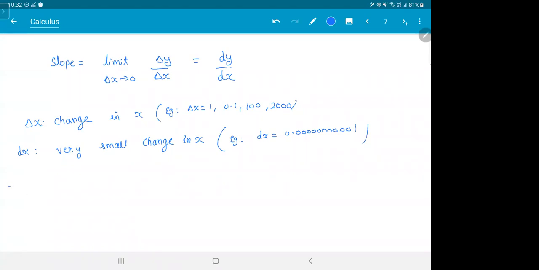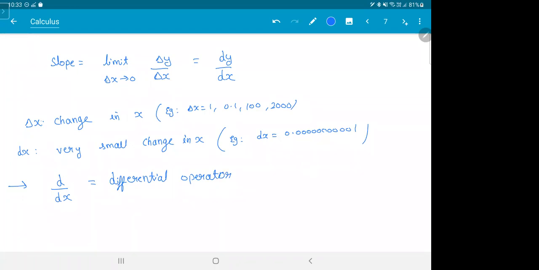So here is one important thing. This d by dx is called a differential operator. Don't cancel d and d. Those are not some alphabets. This whole thing is one term. It is called a differential operator. You know what an operator is, right? Plus is an operator. Minus is an operator. Cross, multiplication, like that.